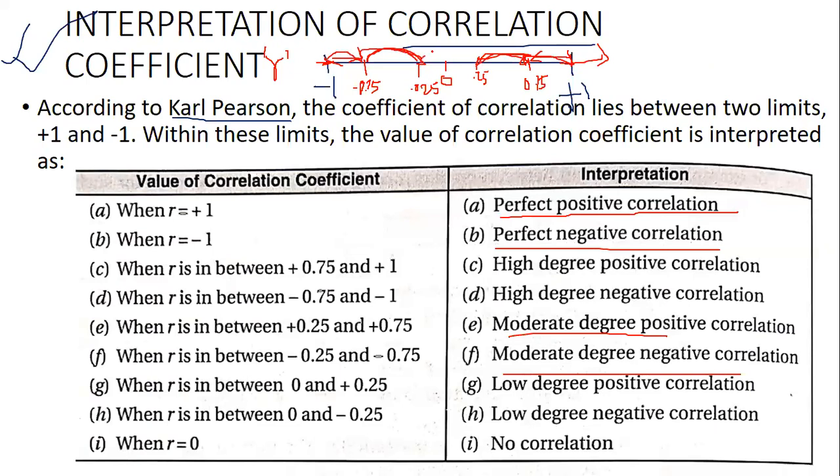Now from 0.25 to 0, on the negative side as well as the positive side. If it is on the positive side, it is called low degree positive correlation. If it's on the negative side, it is called low degree negative correlation. And if the R value is equal to 0, it means they are not correlated. There is no relationship between the two variables. That is what it will say.